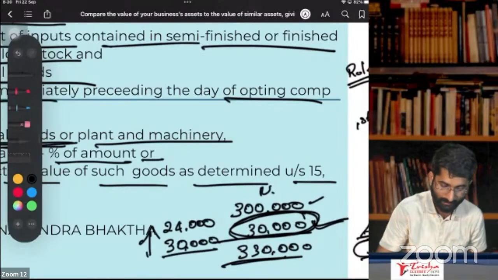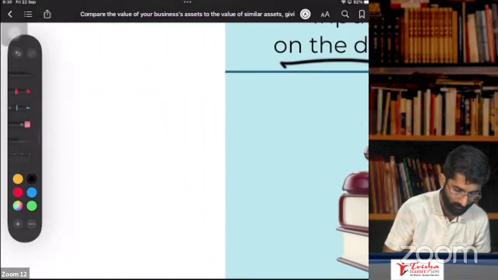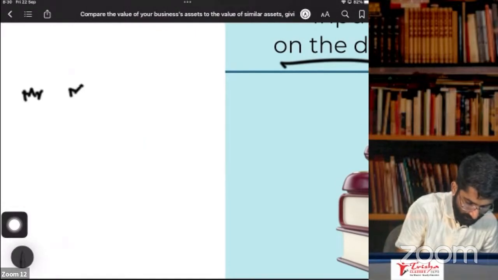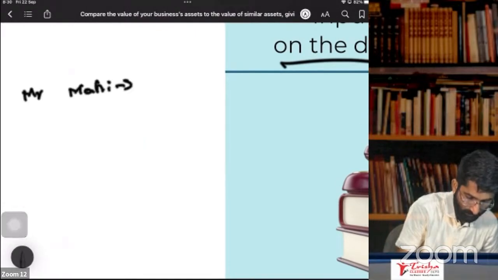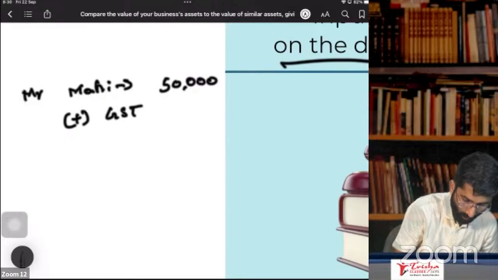To give you an example again, listen to me carefully. Very much important one. Think that Mr. A purchased a machine worth rupees 50,000 plus GST of 5,000.